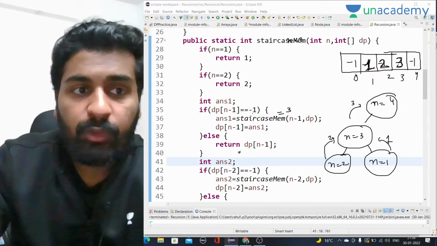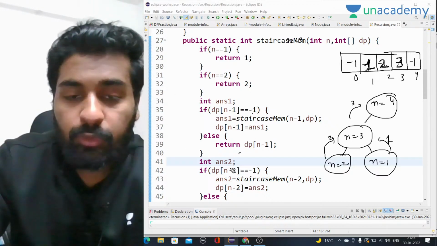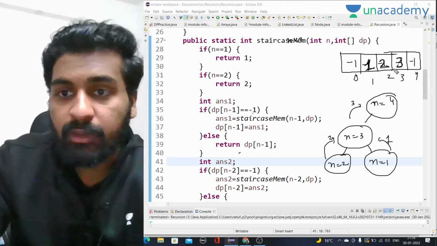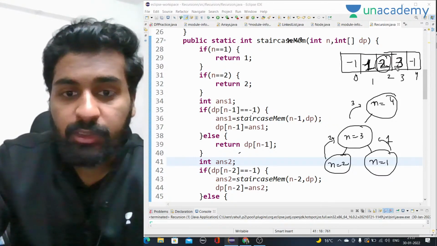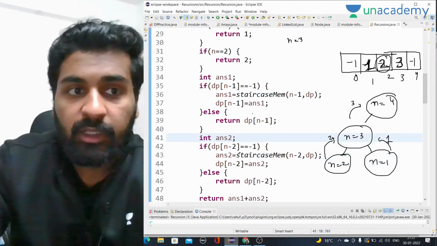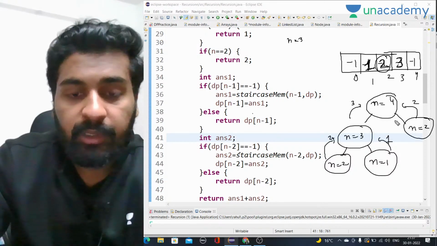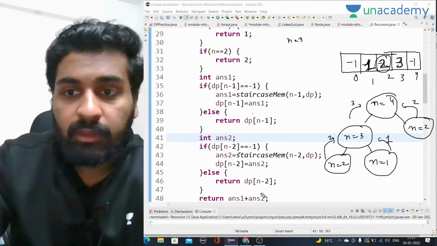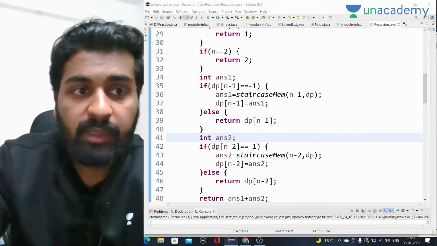Right. Now what we have to do is call for answer 2. So for answer 2 we have dp of n minus 2 is -1? No. dp of 4 minus 2, at second index we have 2, right? So at 2 it is not -1, so it will directly return dp of n minus 2. So it will return 2. Okay, so when it calls for n is equal to 2, it will directly return 2 from here. Now we got answer 1, which is 3, and answer 2 as 2. When we take the sum of this, the answer will be 5. So absolutely fine, it is working. As the dry run as well, it is working absolutely fine.